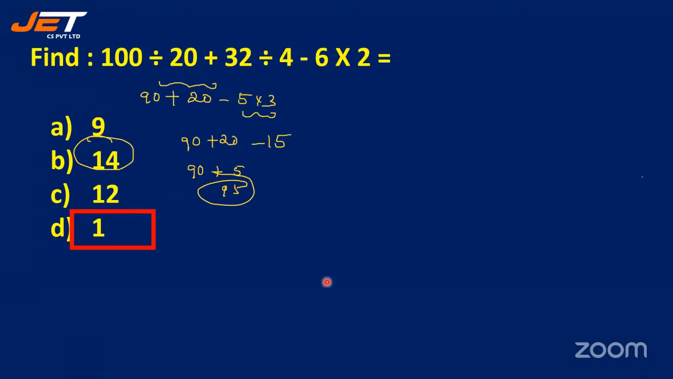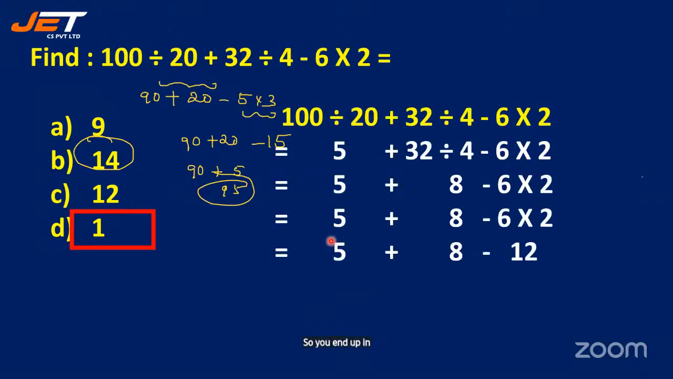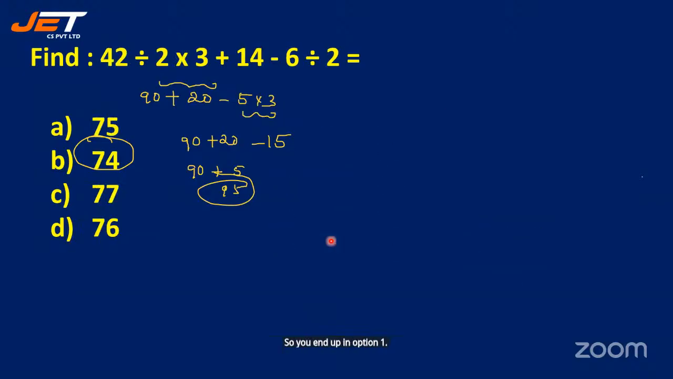Okay. Right. Now, how to do this? 100 divided by 20, so we get 5, plus 32 divided by 4 is 8. Then you add this up, and then minus 6 multiplied by 2 is 12. So you end up in option 1. Okay. Right. Hope you would have understood.